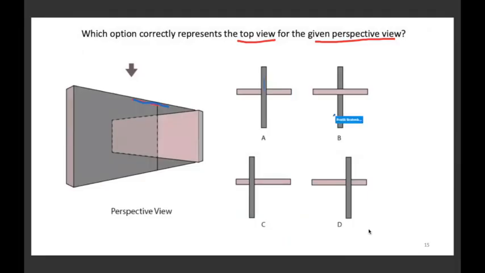B में वो नहीं हो रहा है, so B is wrong. Between A, C and D, when you look at it, if you observe the pink wall, ये वाला length actually shorter होगा versus ये long होगा. Why? Because in perspective, when things are away from you, they appear small also. And I mean, they appear quite small.